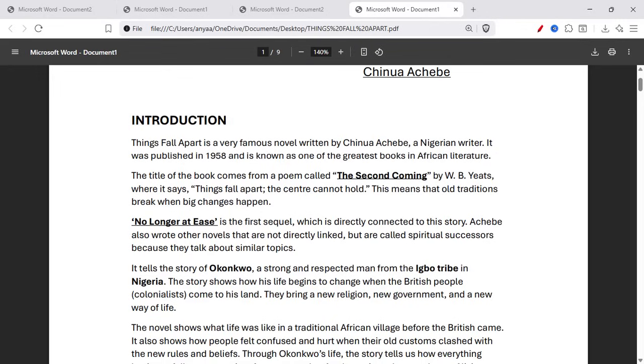Things Fall Apart is a very famous novel written by Chinua Achebe, a Nigerian writer. It was published in 1958 and is known as one of the greatest books in African literature. The title of the book comes from a poem called The Second Coming by W.B. Yeats, where it says, "Things fall apart, the center cannot hold." This means that old traditions break when big changes happen.